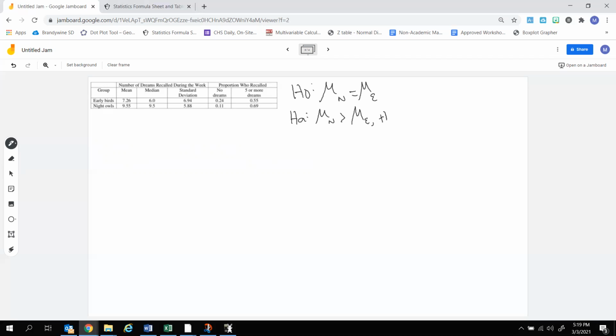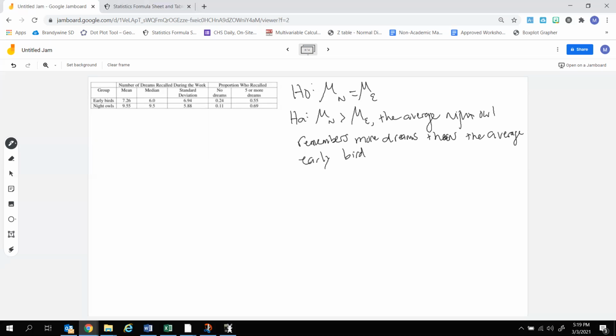So the average night owl remembers more dreams than the average early bird. Okay, so there is our null hypothesis. There is our alternate hypothesis. There's our parameter of interest.